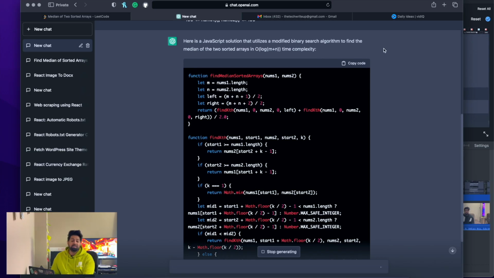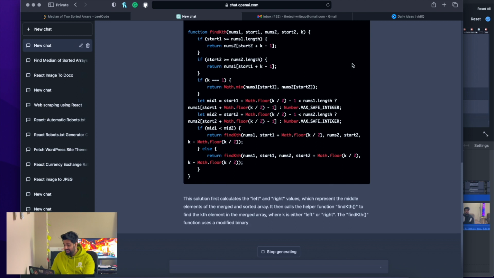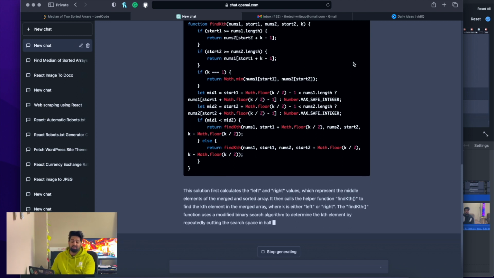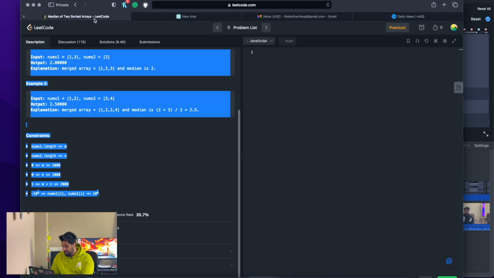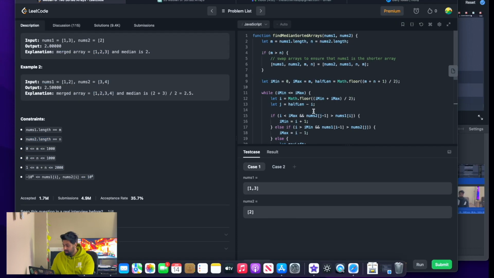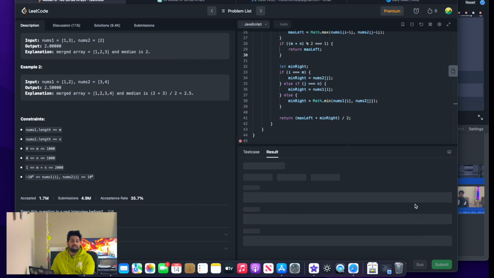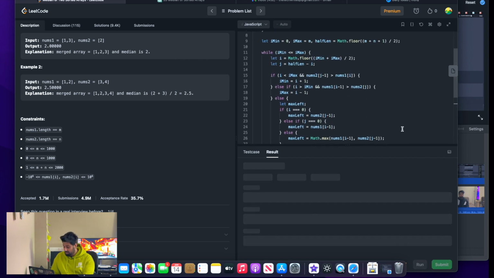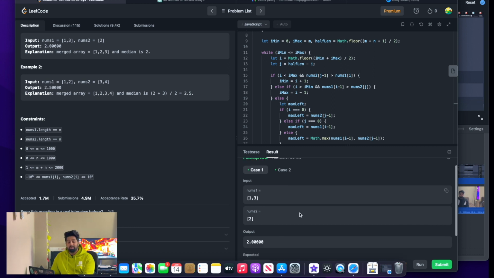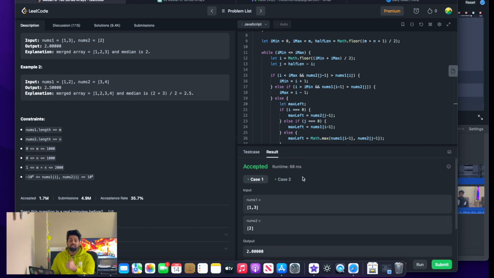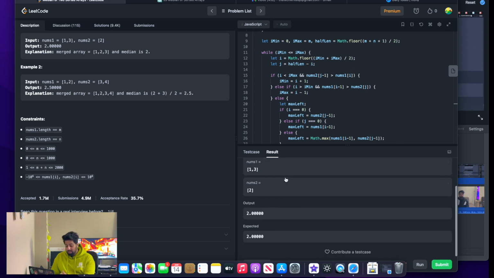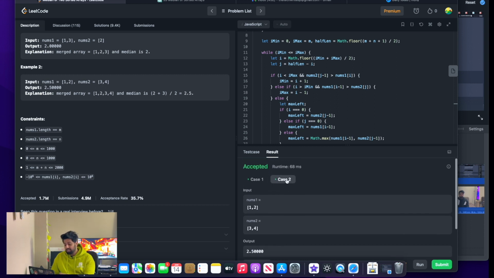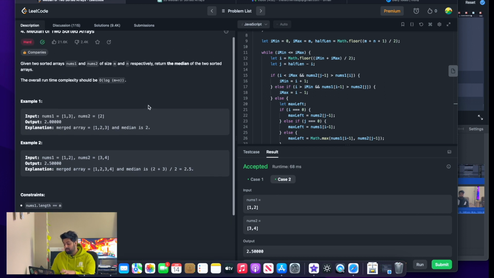Now we have the solution on chat.openai.com, and all we need to do is copy the solution and paste it into leetcode.com, and click on the run option to see if it has passed any number of cases or not. Okay, so it was able to complete this in 68 milliseconds, which is a very good thing, and case number 1 and case number 2, which were provided with this problem, are also completed.